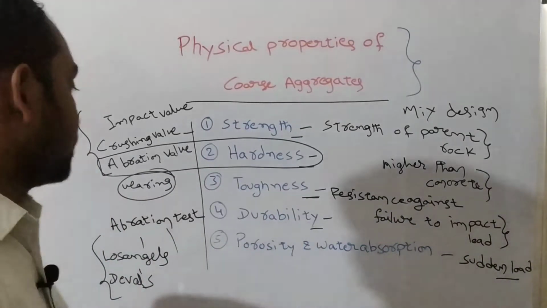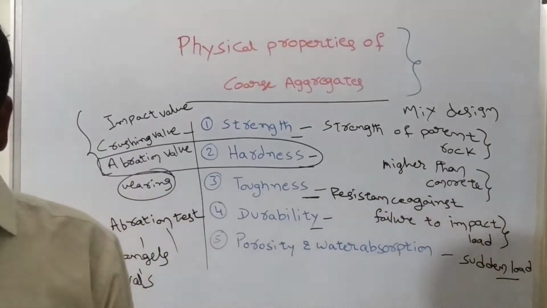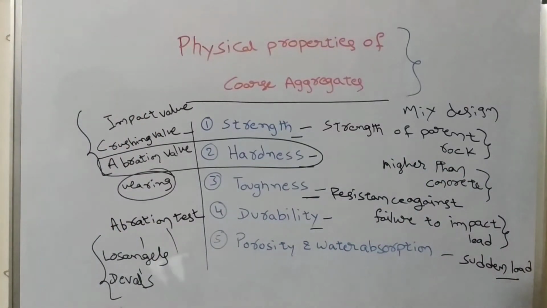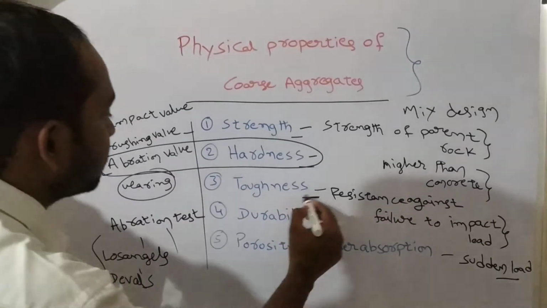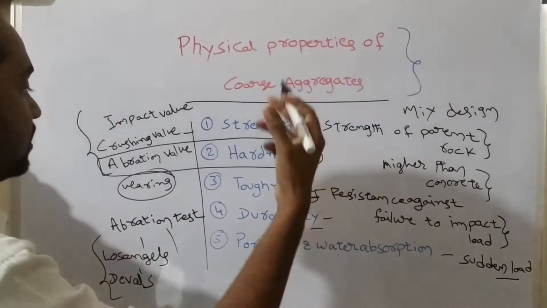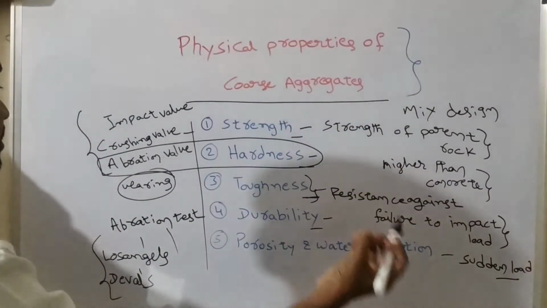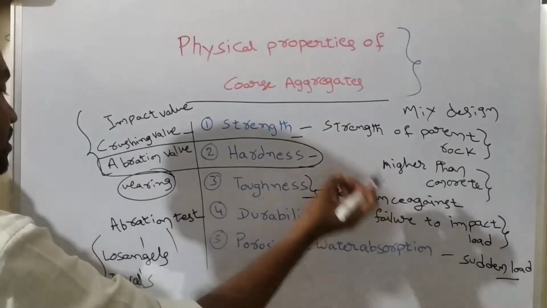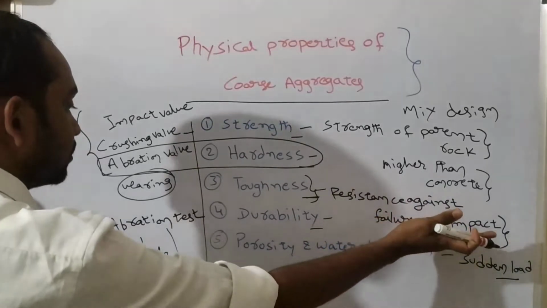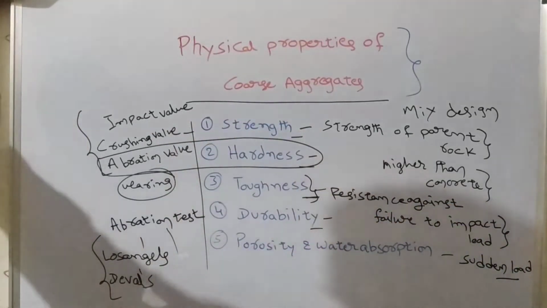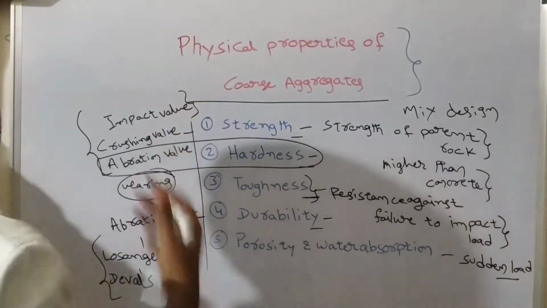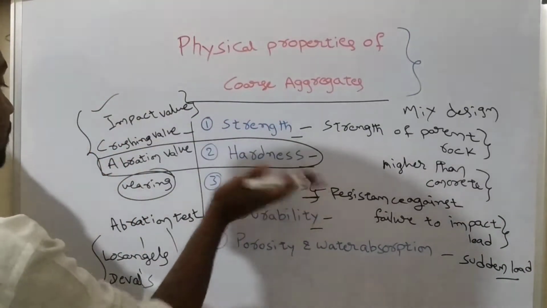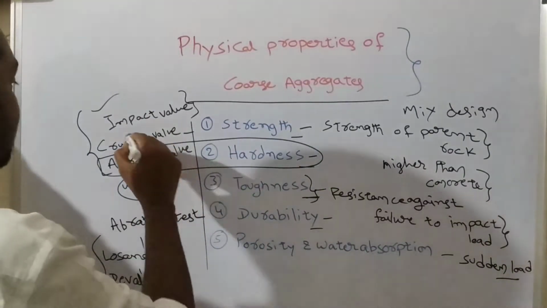Understand? The toughness or impact value can be calculated by using the impact value test. So by measuring the toughness of the aggregate we can get its strength. The numerical term of that toughness, the strength against failure due to impact loads, is called the impact value. It means the numerical value of the toughness is called the impact value, or also the toughness index.